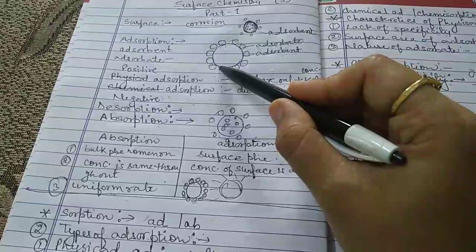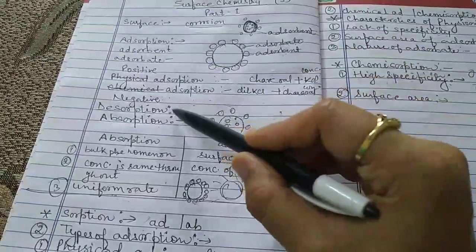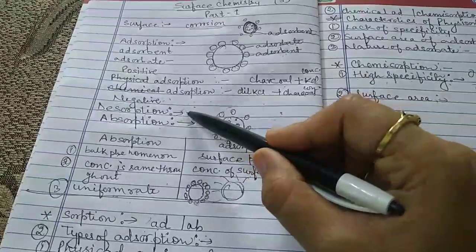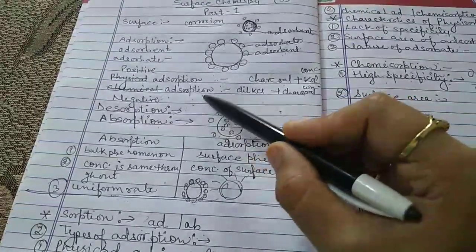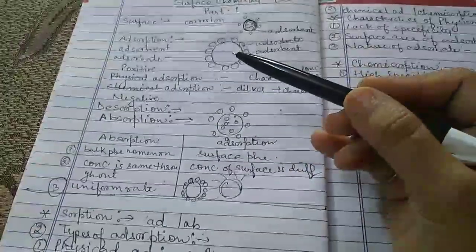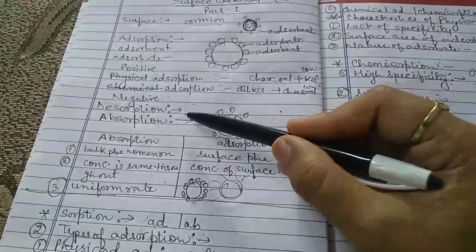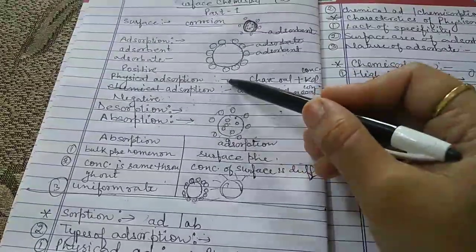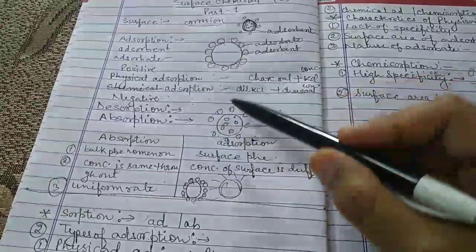They have a tendency to detach from the surface of the solid, and this is known as desorption. Desorption takes place on its own, but if we want to accelerate the process of desorption, we have to raise the temperature. If we raise the temperature, the process of desorption increases.